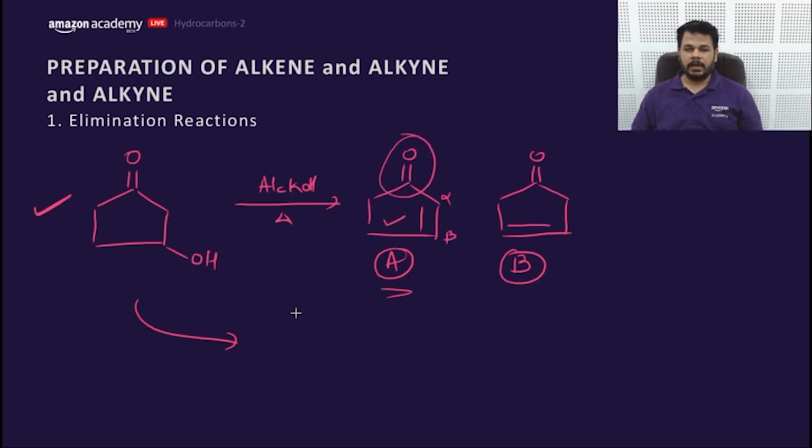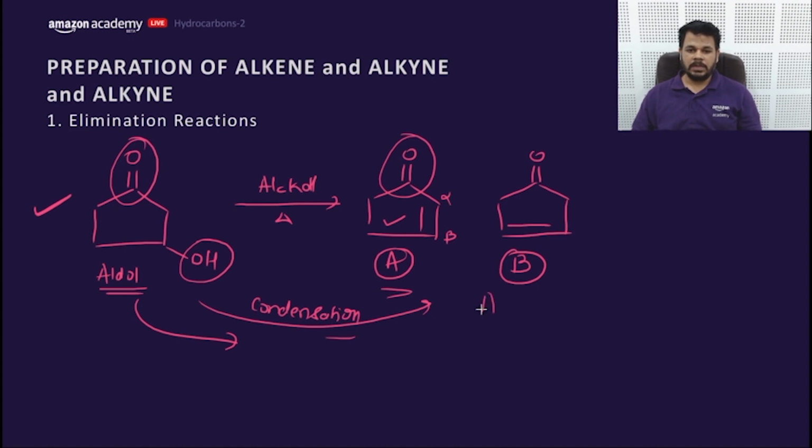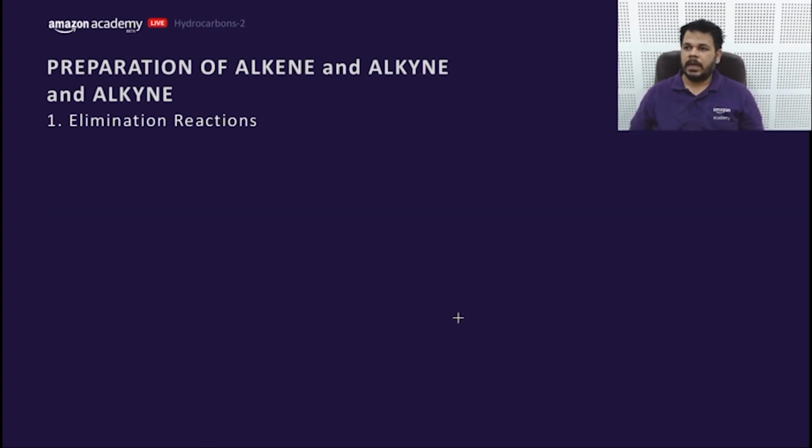This is an aldol compound, with a ketone and an OH, and this process is called condensation, so that alpha beta unsaturated compounds are formed. So this product is called the aldol condensation product. Getting my point? Let's move to the next part.